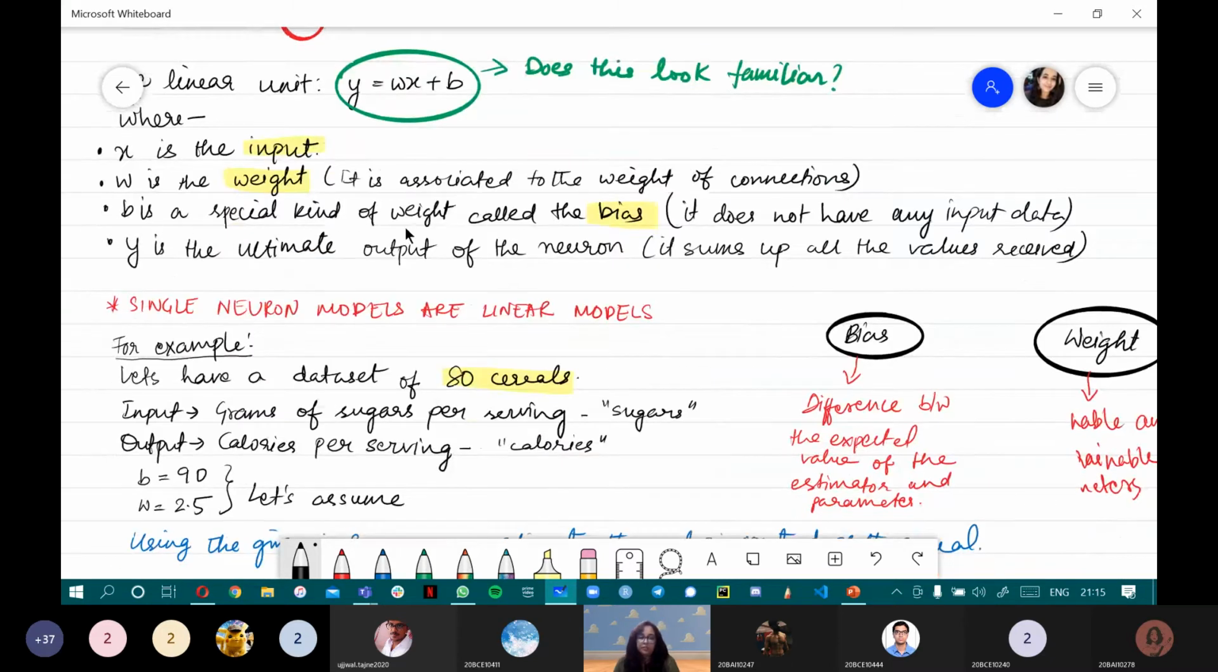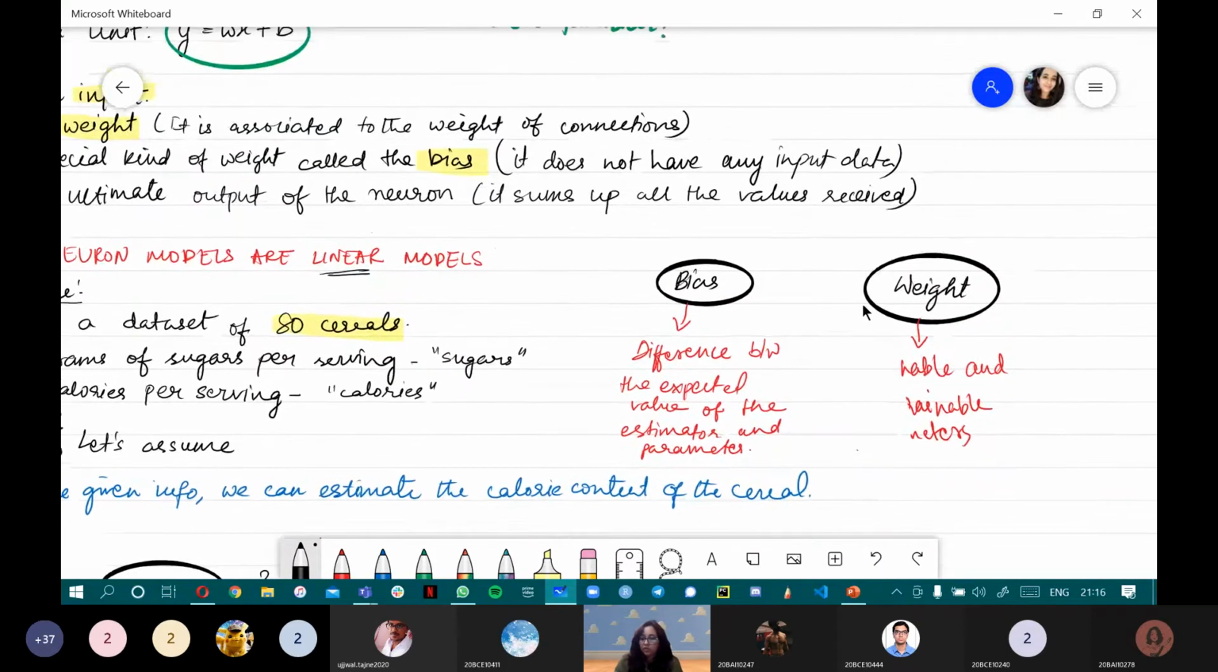b is a special kind of weight, that is, a bias. Bias means it does not have any input data. Bias is its own value on its own. Now y is the ultimate output of the neuron, which sums up all the values received. So we are giving it an input. The input has a weight. The input along with the bias couples up and gives us the output, which is y. So single neuron models are always linear models, because like we saw, it can only do one computation at a time.